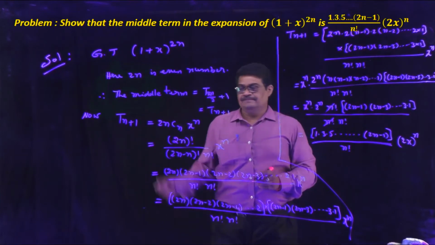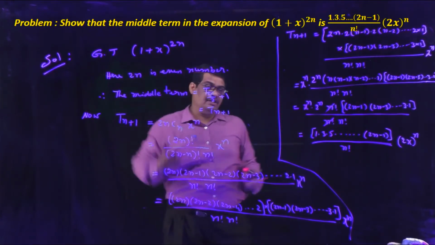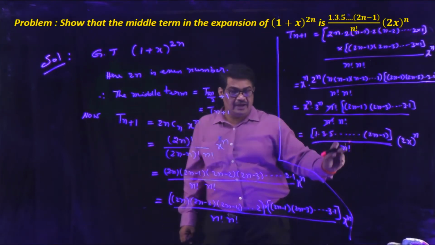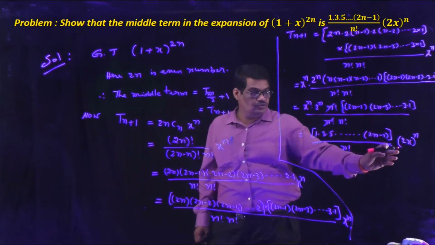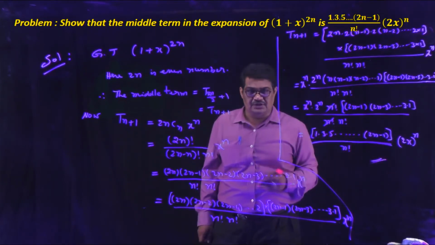That is the middle term in the given expansion we are obtaining: 1 into 3 into 5 into and so on 2n minus 1 by n factorial into 2x to the power of n. Okay, this is the required result.